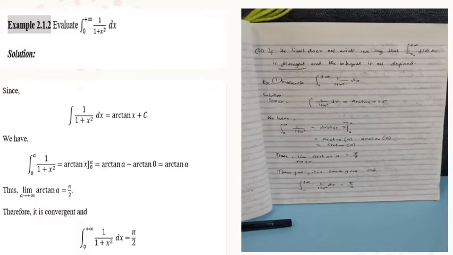Okay, so for example, evaluate the integral of 1 over 1 plus x squared dx evaluated from 0 to positive infinity. So kung makikita ninyo dito sa improper integrals, may positive infinity or negative infinity na sa interval niya. Unlike kasi doon sa definite integral na alam natin na number talaga siya. Alam natin na fixed yung number na given sa interval.